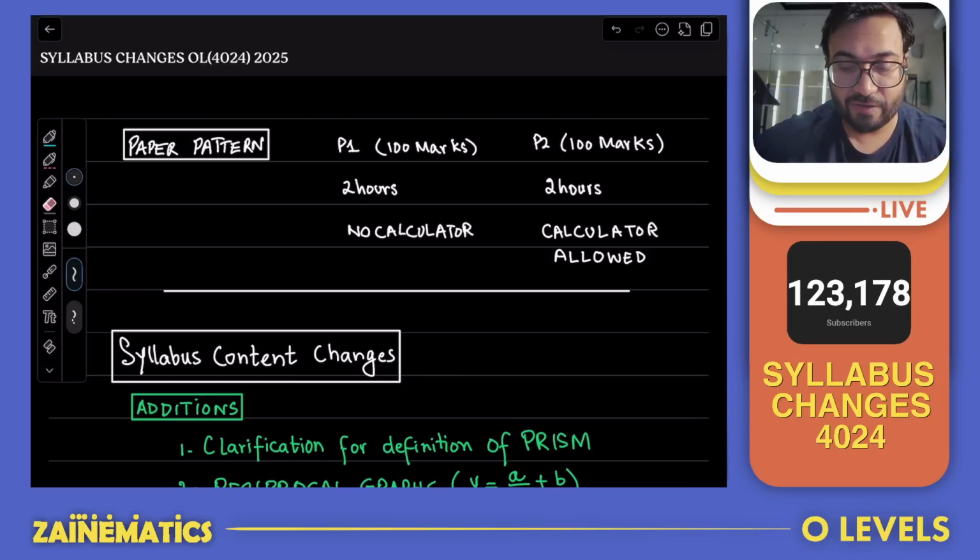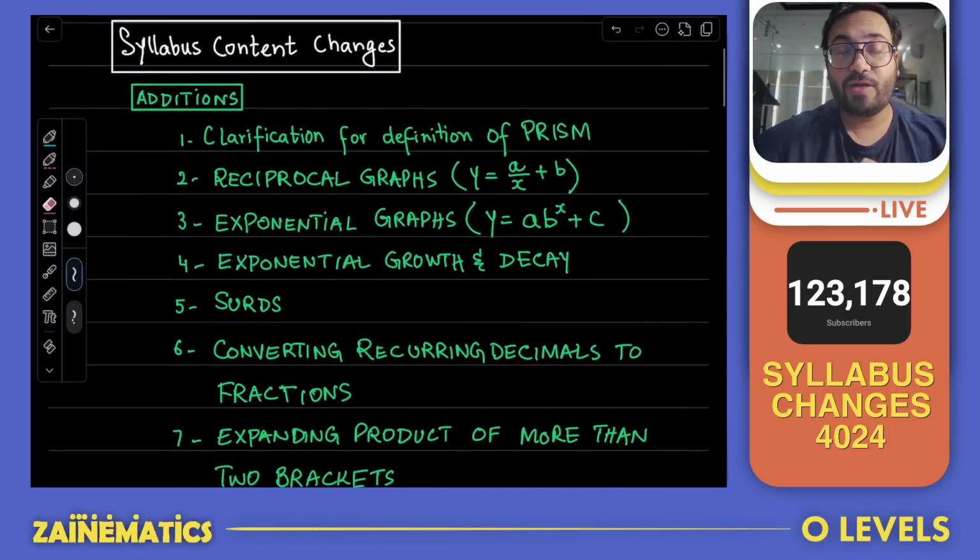Now let's just dive into our part 2. And we're going to look at things that they have added to our syllabus, and there are a lot of minor things that have been added to our syllabus, and I'll explain one by one each of them. Some of them are really minor. I'll tell you guys along the way which are minor things, which one you don't have to worry about, which ones you have to really pay attention to.